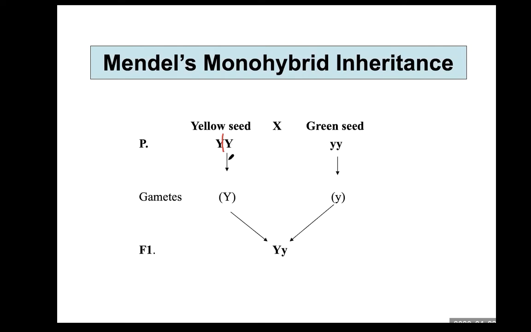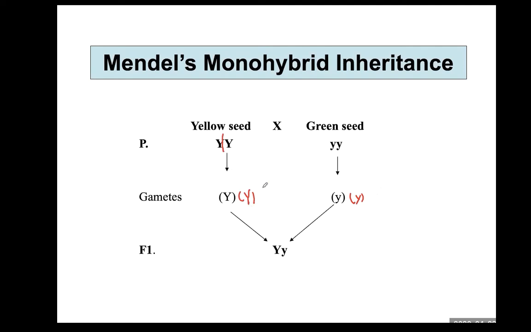But they are the same, so you can write down large Y again, but it is still the same. Here the homologous pair is going to separate during meiosis. One chromosome carrying the small y allele goes into a gamete, and the other chromosome carrying the small y allele also goes into another gamete.